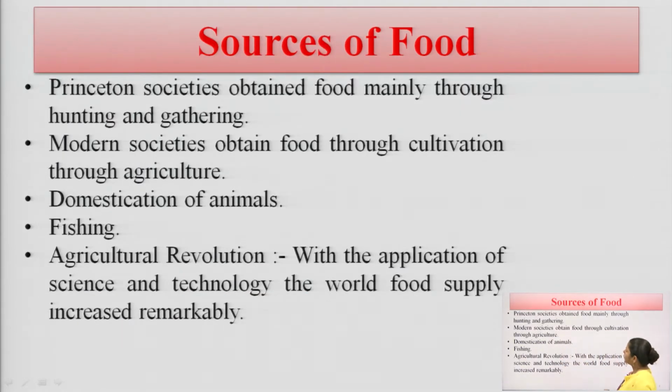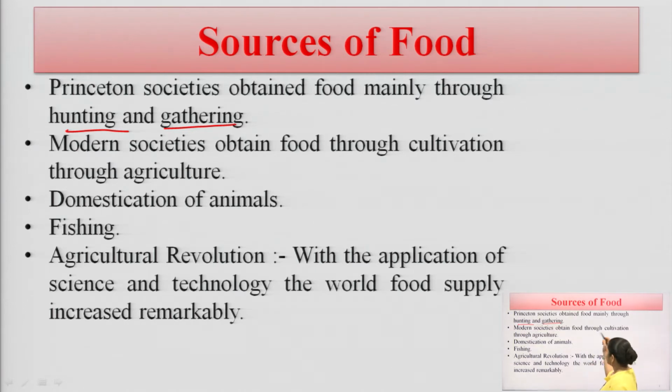Here we are showing you the slide of the different sources of food, how we are taking food from different sources. I have pointed out here that in ancient times, primitive society obtained food mainly by hunting and gathering, and nowadays, in modern society, we are taking food mostly by agriculture and cultivation. So, this is the basic difference between primitive society and modern society.